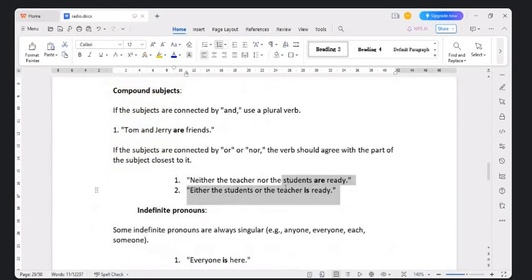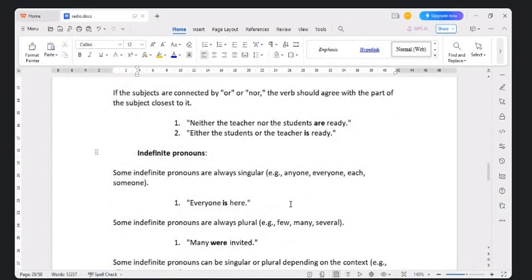Now, the other example that we had considered was if the subject has or nor. So, in this case, we are going to use the verb with the closest part of the subject. Neither the student nor the students are ready. Either the students or the teacher is ready. All right. Now let's move ahead.